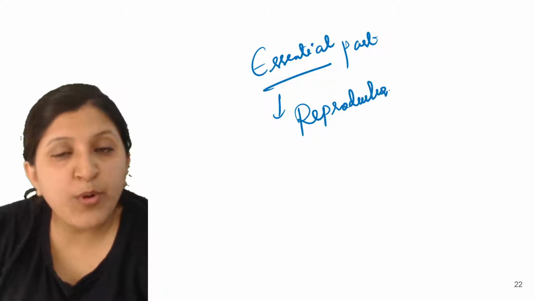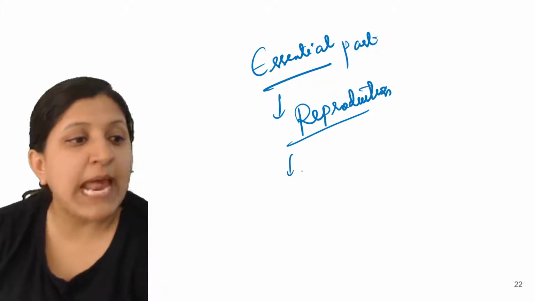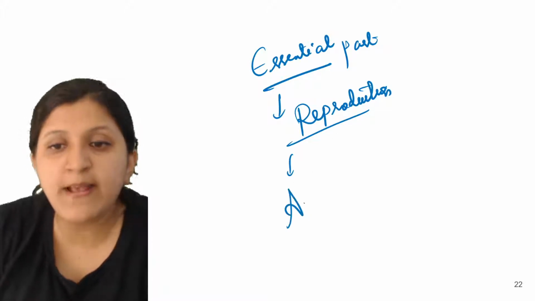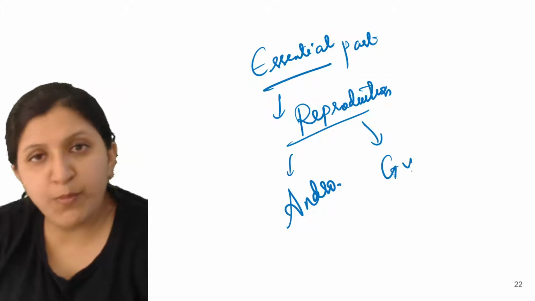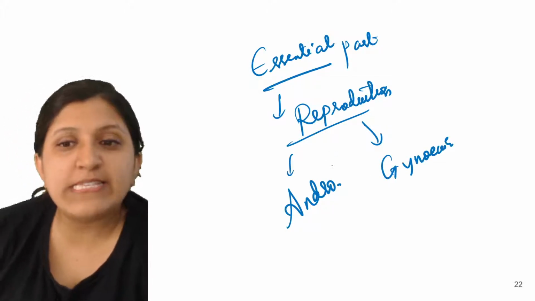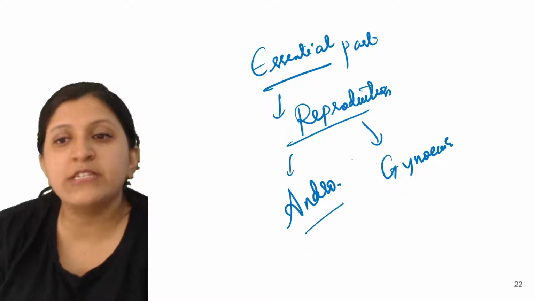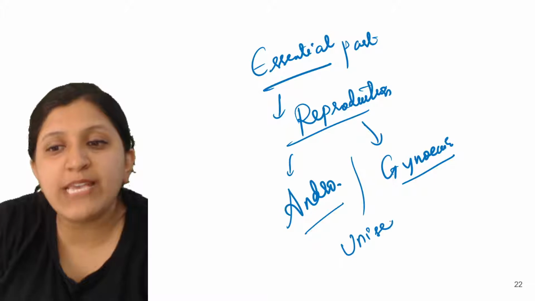So with what does reproduction occur? It is with the female reproductive part and the male reproductive part. So androecium should be there, or a gynoecium, or both of them. Okay, so anything is fine. So if only androecium is present or only gynoecium is present, in that case we call it a unisexual flower.